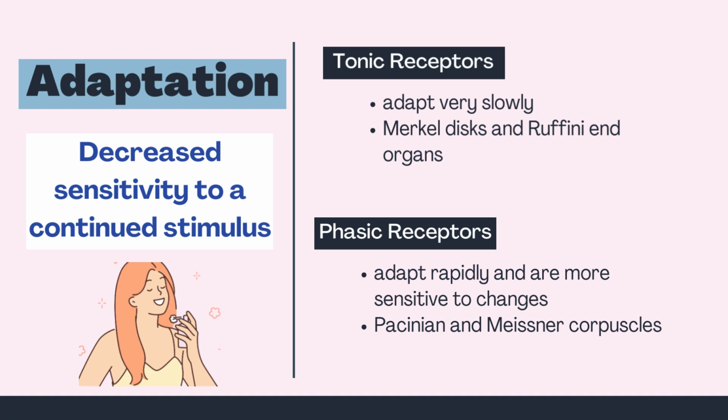We categorize receptors on how easily they adapt to stimuli. Tonic receptors adapt very slowly. Merkel discs and Ruffini ending organs are considered tonic receptors. Phasic receptors adapt rapidly, and they are more sensitive to changes in the stimuli. Pacinian and Meissner corpuscles are phasic receptors.